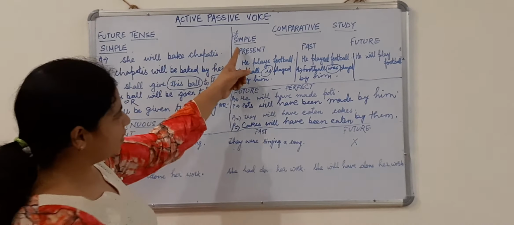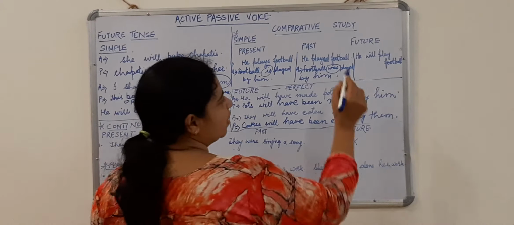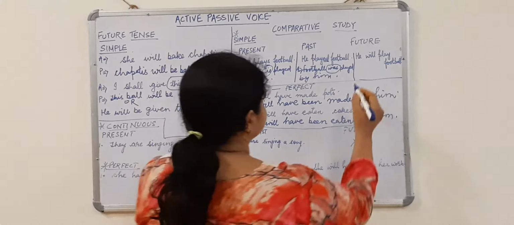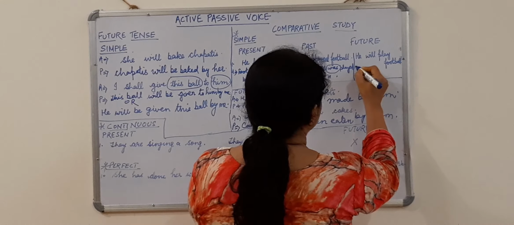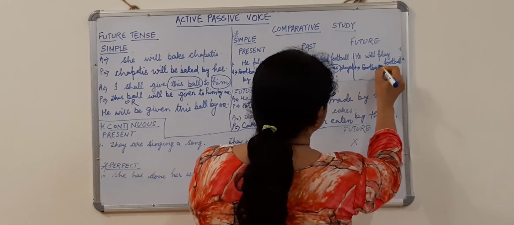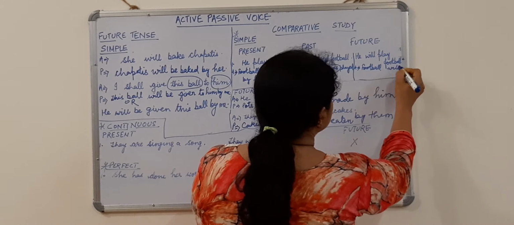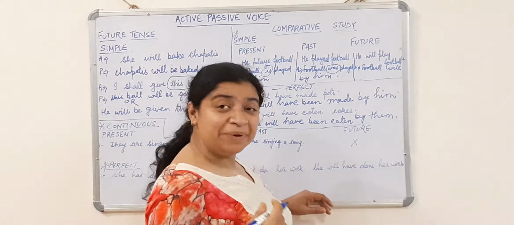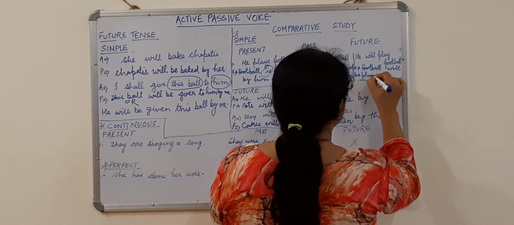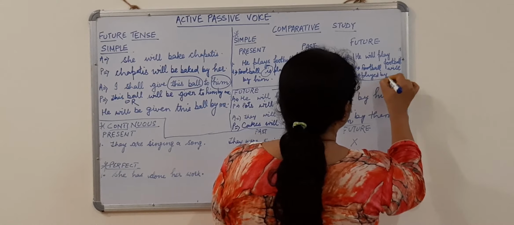was. Simple. Same. He will play what? Football. Again we are going to start our sentence with football. Football will, no change. What else are we going to add here? Be. Football will be played by him.